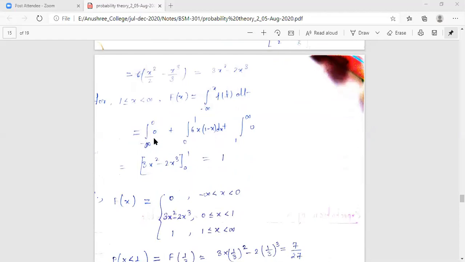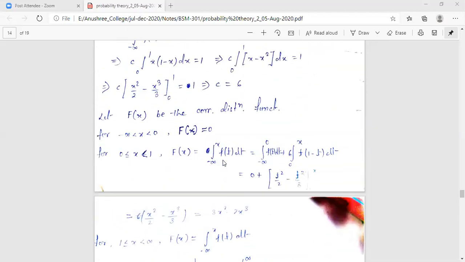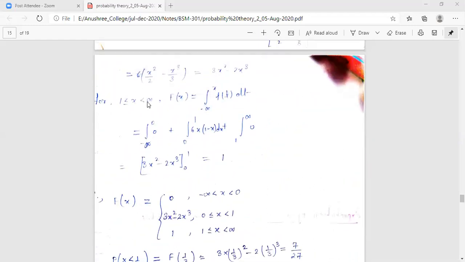For the first range it is 0. For the second range we get a value after integrating, and for the range greater than 1, again it becomes 0. If you evaluate this integral, you will get 1. So all the intervals are covered, from minus infinity to infinity.